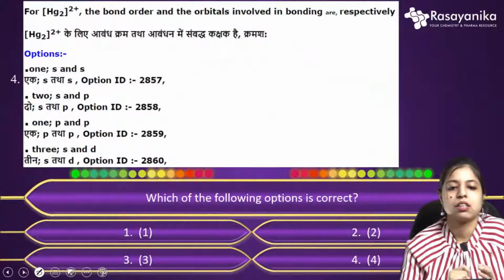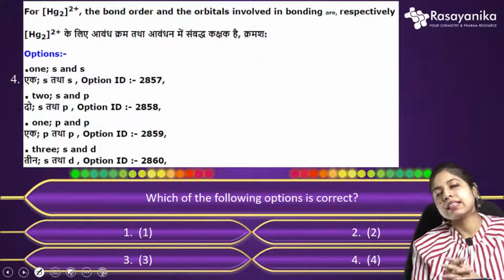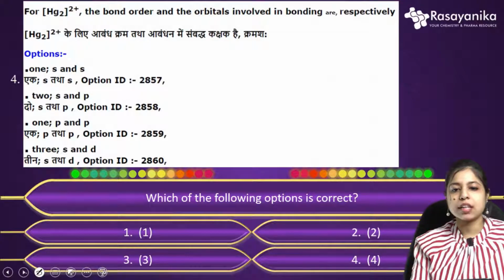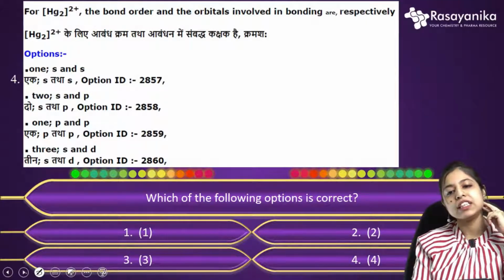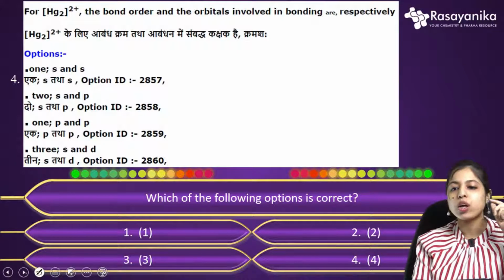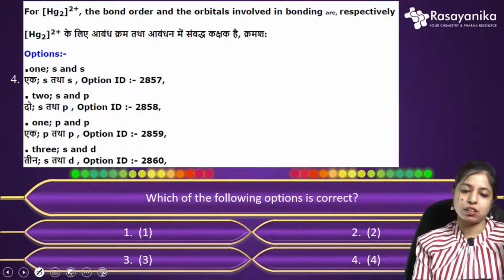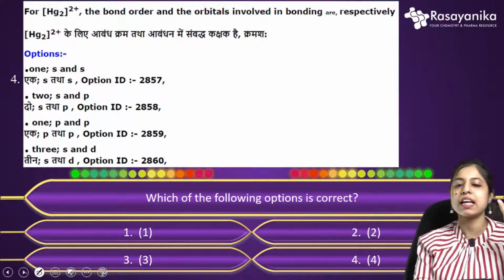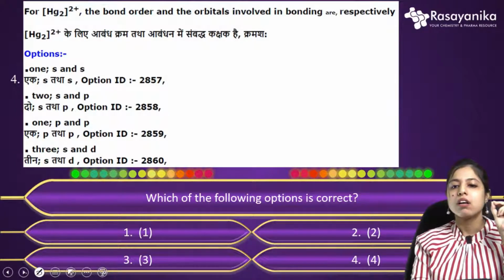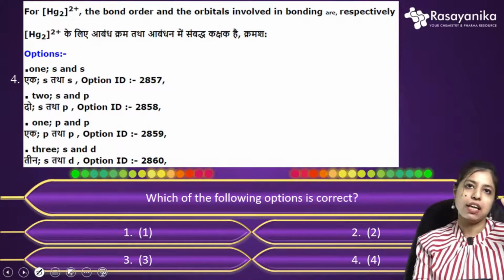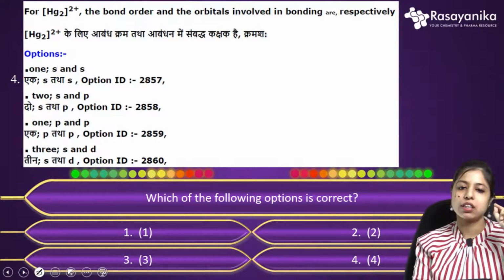Question number 4. This is another inorganic question, and the question was for Hg2 2+ the bond order and the orbitals involved in bonding are respectively what actually? So basically they have asked you, that is the Hg+ to form this Hg2 2+ ion, what will be the bond order and which orbitals are mainly involved to form this bond actually.